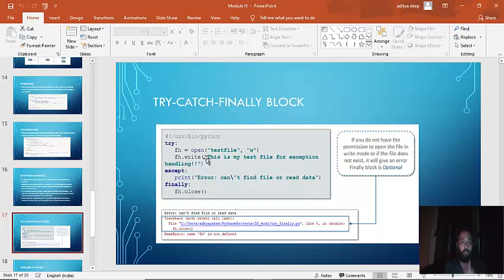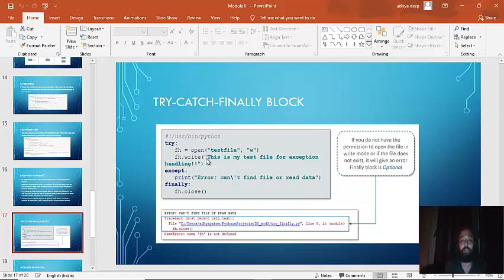Try catch finally block. Here you can see I'm trying to open a file called test file, and I'm writing that in the try block. fh equals open, and just now you can see the importance of object oriented programming. Open is again a function, and you are passing two arguments into it, and that is being stored in a variable called fh.